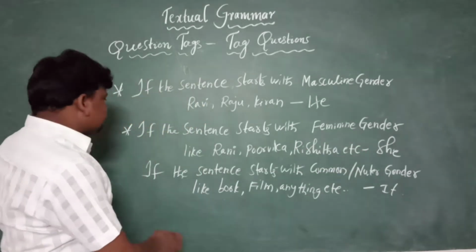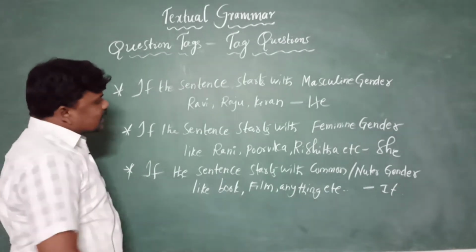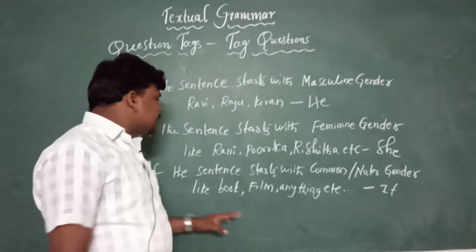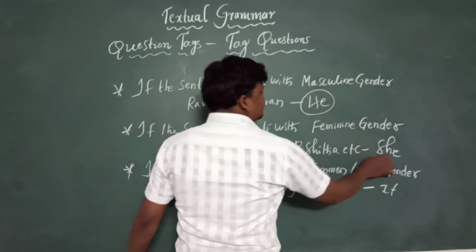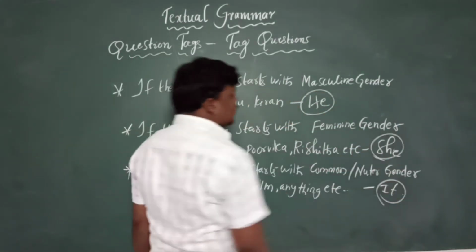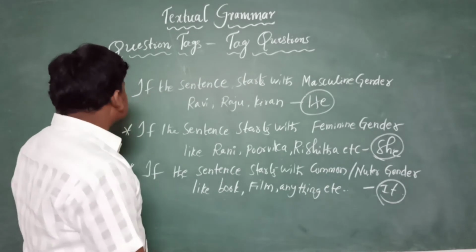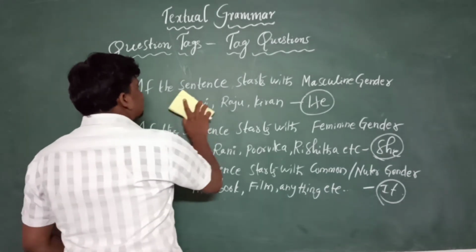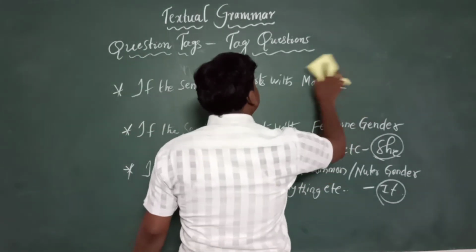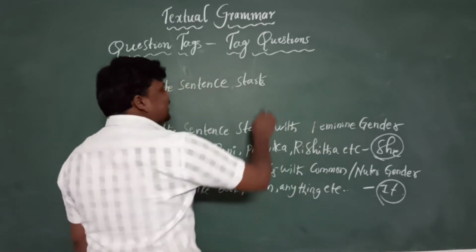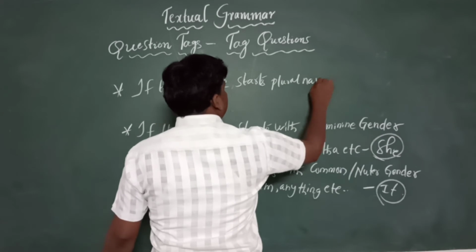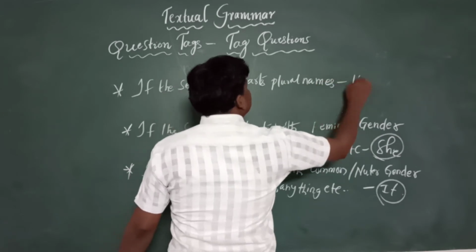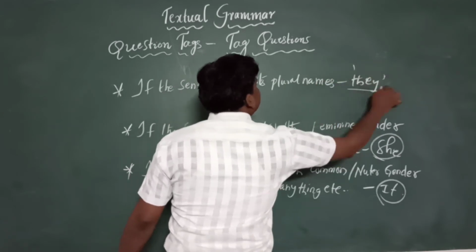And third one, if the sentence starts with a common or neuter gender, we need to write the pronoun it. He, she, it. And one more instruction, if the sentence starts with plural names, we need to write the pronoun they, compulsory.